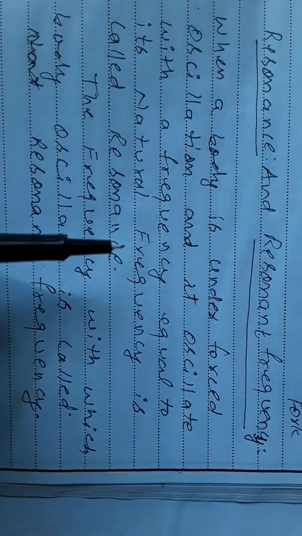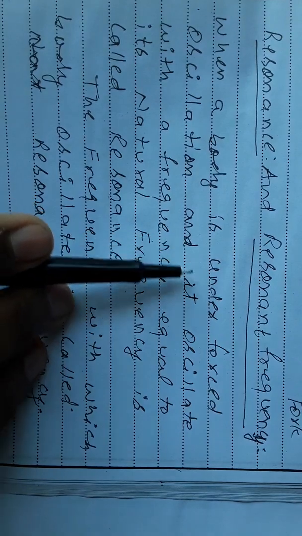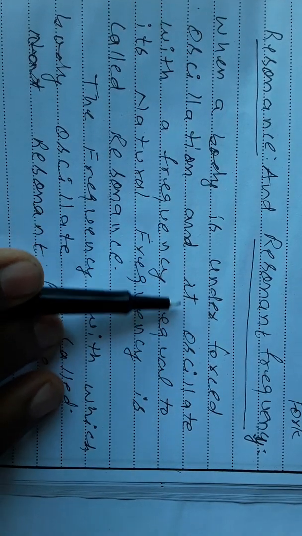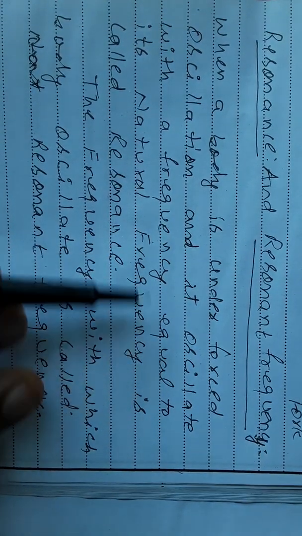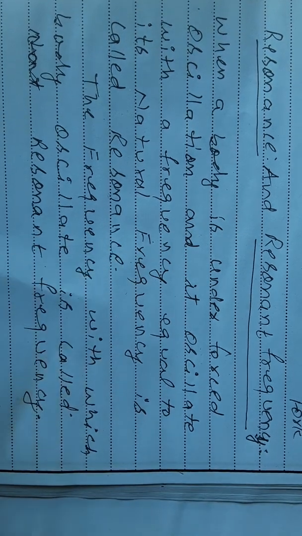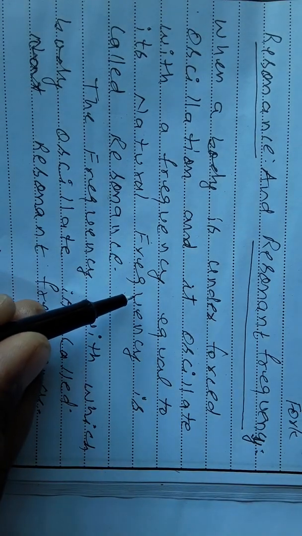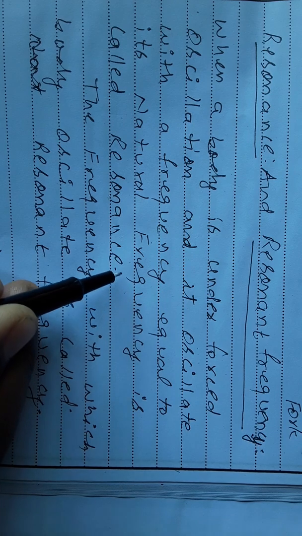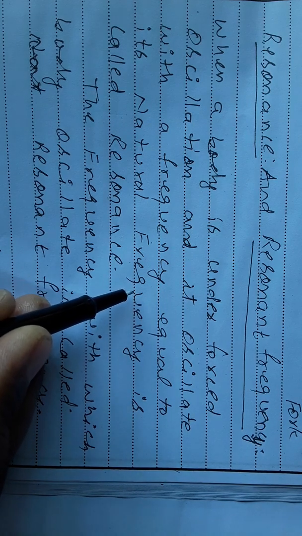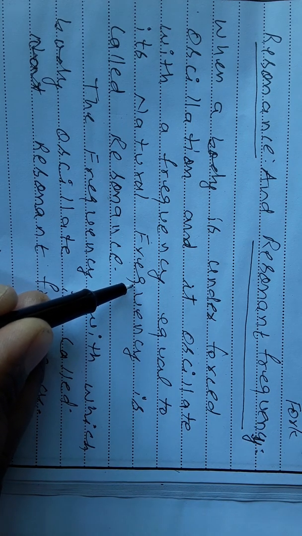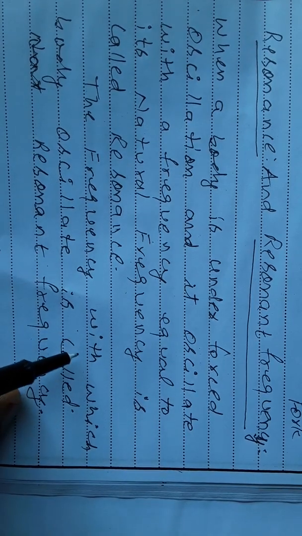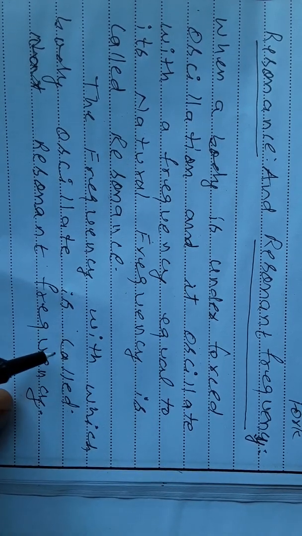Next is resonance and resonant frequency. What is resonance? When a body is under forced oscillation and it oscillates with a frequency equal to its natural frequency. Suppose the frequency of the oscillating body meets the natural frequency, then this phenomenon is known as resonance, and the frequency with which the body oscillates is known as resonant frequency.